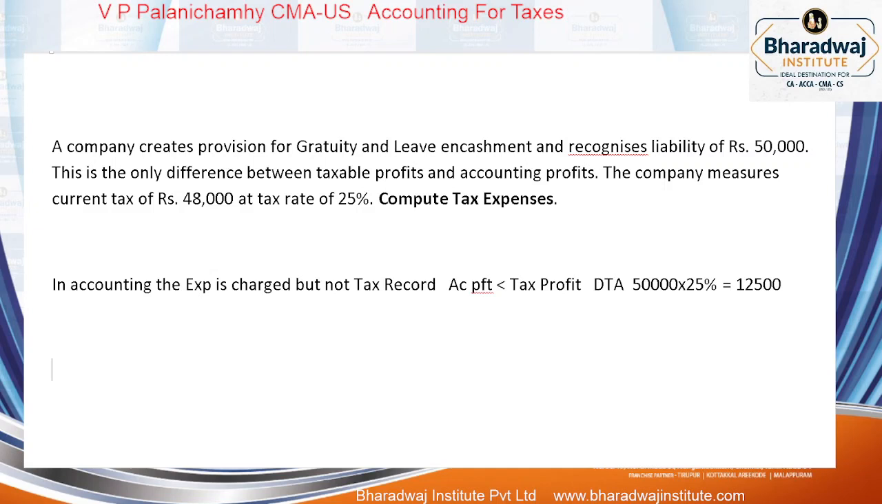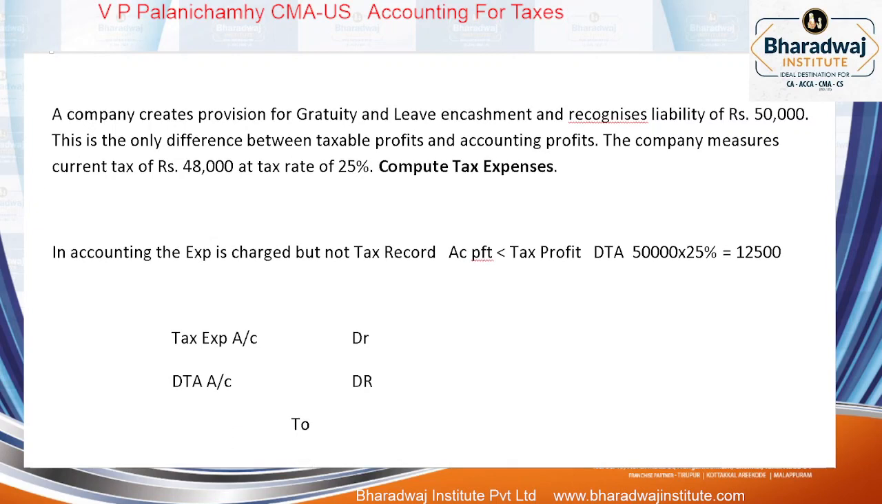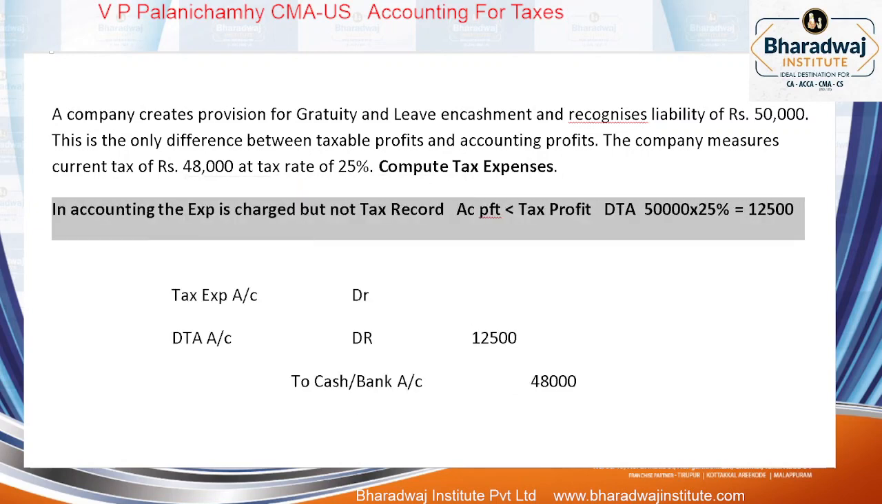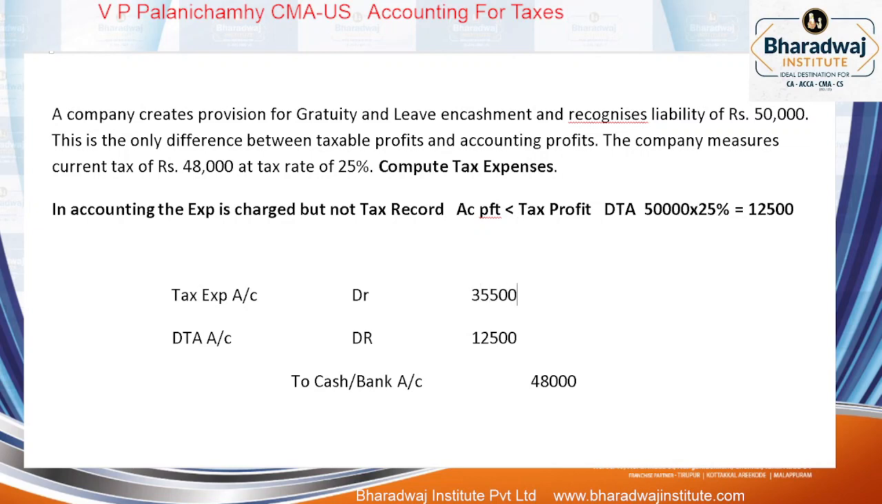So if you pass the journal entry: tax expense account debit, DTA account debit, to cash or bank account. How much cash or bank do we pay? How much current tax do we pay? 48,000. Out of that, how much deferred tax asset is deferred? 12,500. But tax expense will be the balance. What is the balance? 48,000 minus 12,500, what is the difference? 35,500. This is what will be recognized as expense in the P&L account.